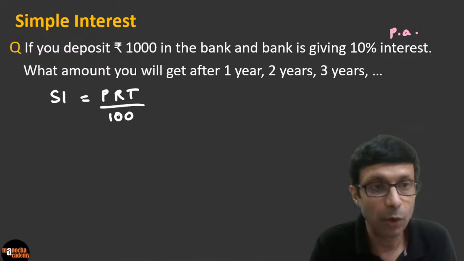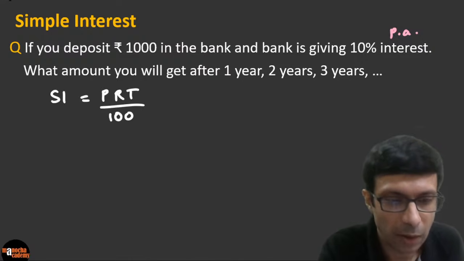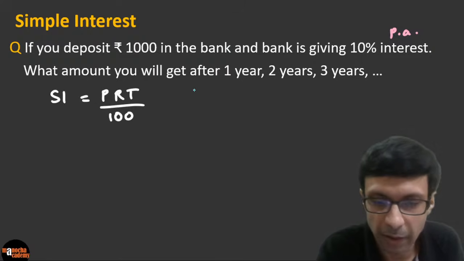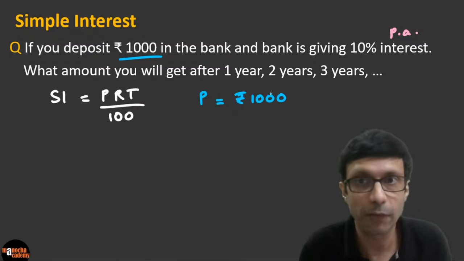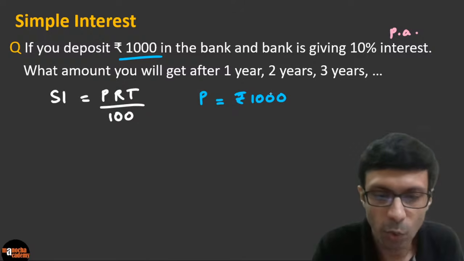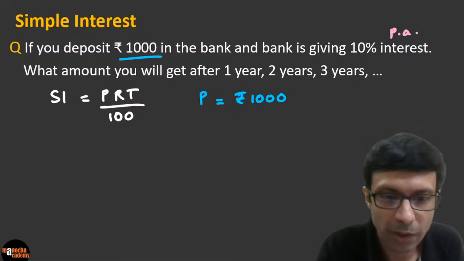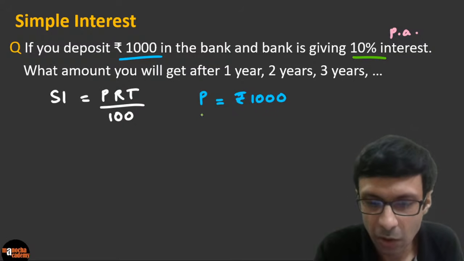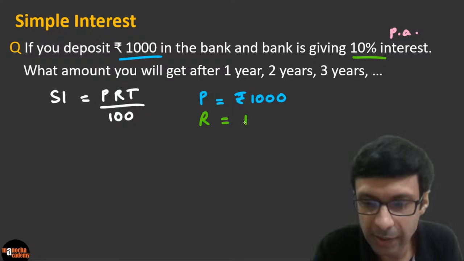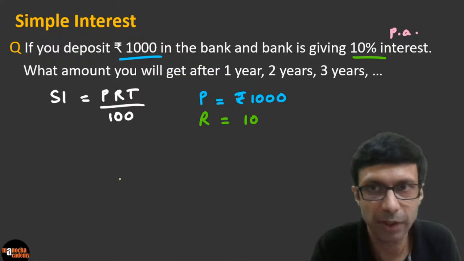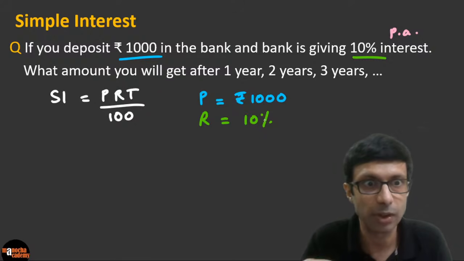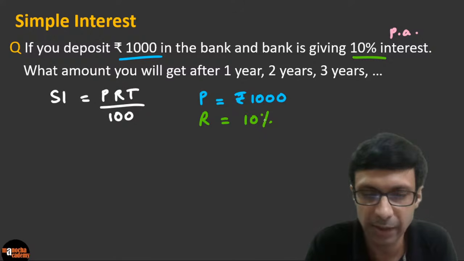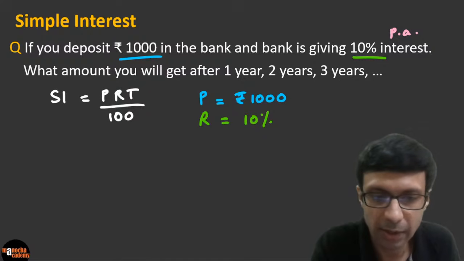Let's quickly look at what the amounts are here. What is the principal here? The principal, as you can see, is 1000 rupees. Do you agree? The principal is rupees 1000, the money that you have deposited. What is the rate given to us? 10%. So please take R as 10. Don't do the division here, because 10 by 100 is the division. So R is 10. And the time, what is the time here?